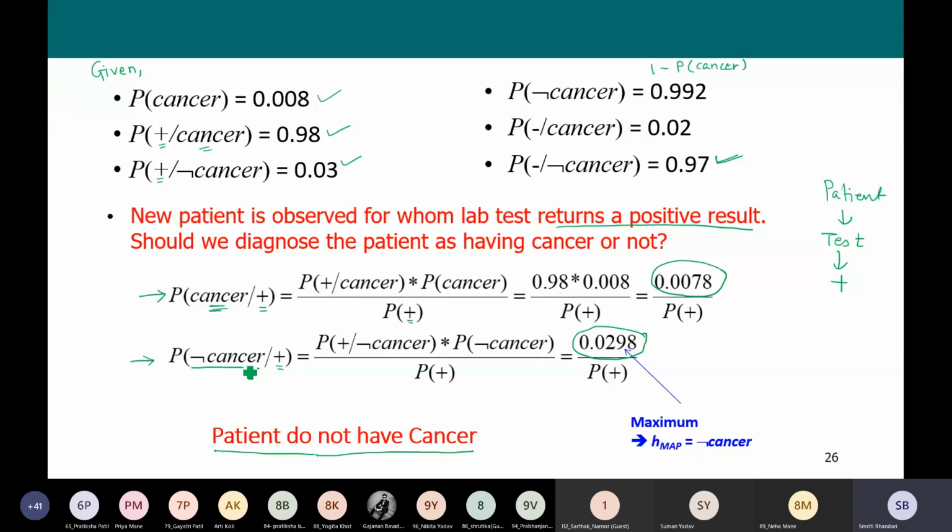Why? Because the probability of not having cancer is more than the probability of having cancer. And that is why ultimately we are predicting that even though the patient tests positive in the lab test, the patient does not have cancer. So this is what our solution is.